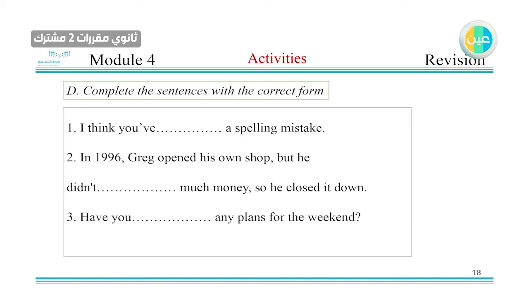Now, complete the sentences with the correct form. Here, it's put there, like "make a mistake." You can see it. You like money and plans, but they want you to think about the present. Is it make, made, or makes? Okay, so this is what they want you to do. If this is the exercise in your book, if it's up to me, I would put the same expression. You have to write the same expression, like make a mistake or make plans.